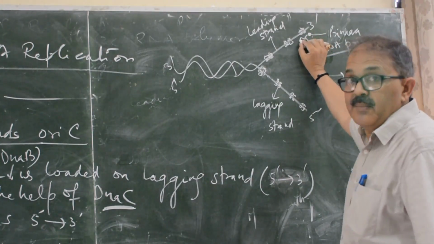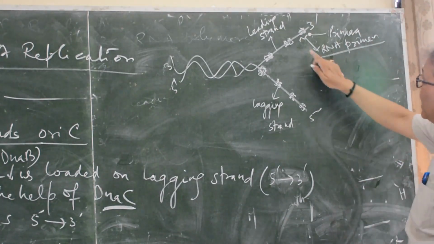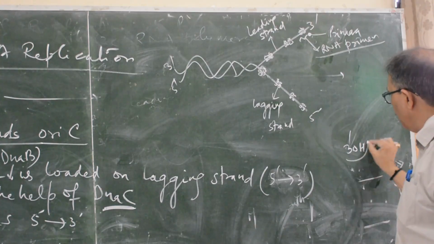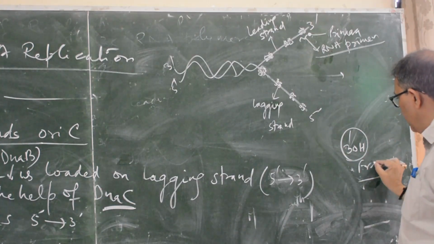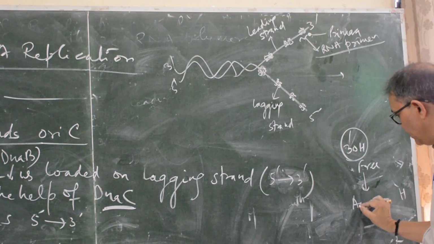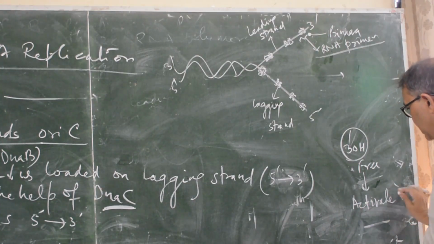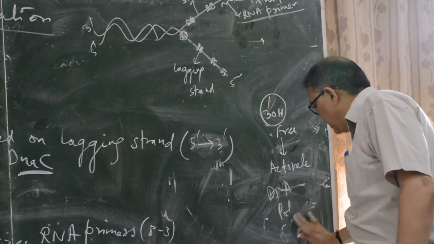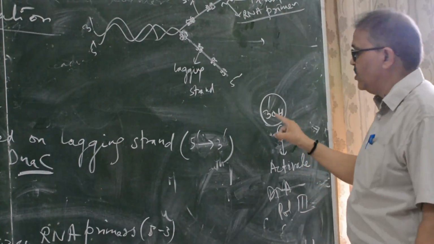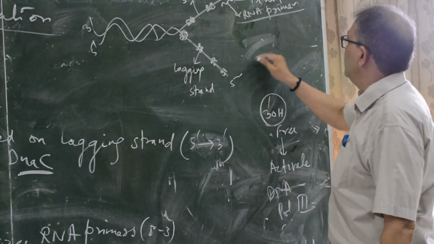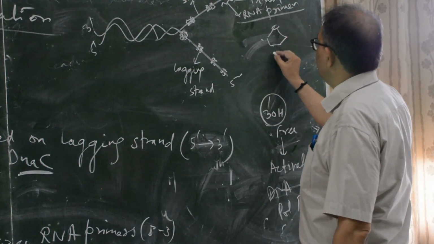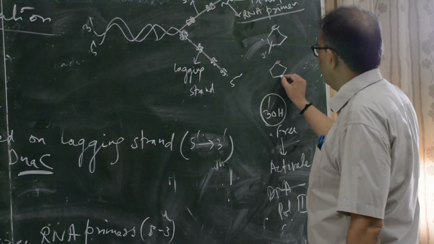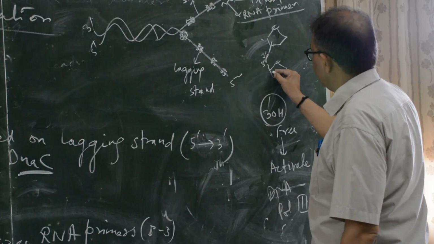Because RNA primer is nucleic acid, the 3OH should be free, which activates DNA polymerase III. 3OH is free, means this is a DNA strand, this is 3, this is 5, phosphodiester bond.